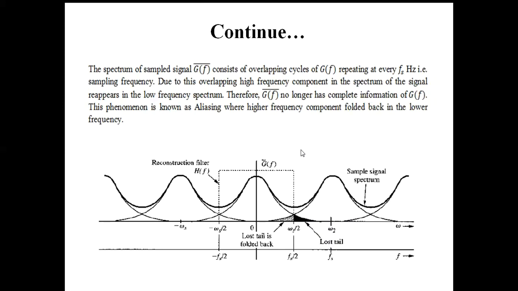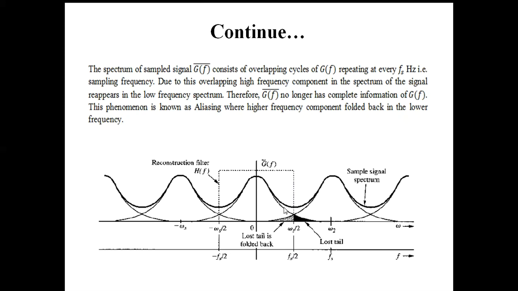For this reason, as we already know, the spectrum of the sampled signal, that is G bar(f), consists of replicas of the original G(f). So in that case, due to this extended spectrum, there will be overlapping between two successive spectra of G(f). You can see that this one is one spectrum and this one is the shifted version of the spectrum at fs. So at fs by 2 there will be overlapping.